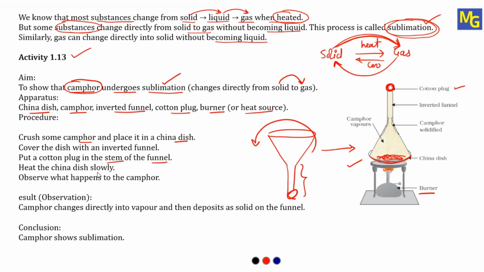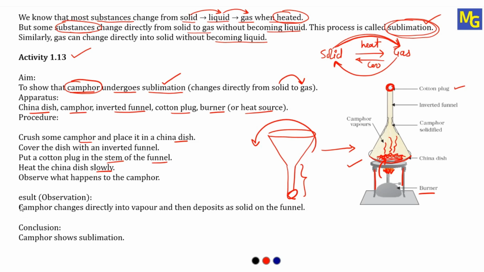Heat the china dish slowly. Now this whole apparatus we have to keep on a burner and heat it slowly. Observe what happens to the camphor. So when you heat it, this solid camphor will gain the heat which we are supplying, and this solid will directly become gas. The camphor will convert into gases or vapors.